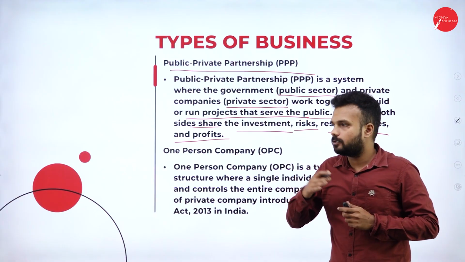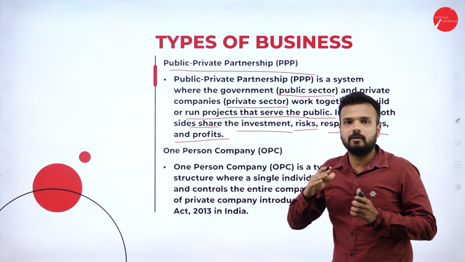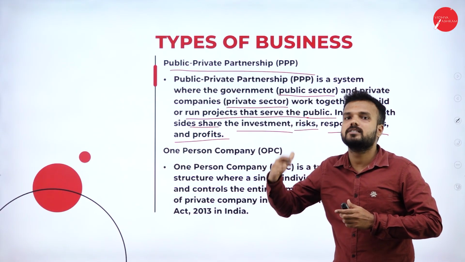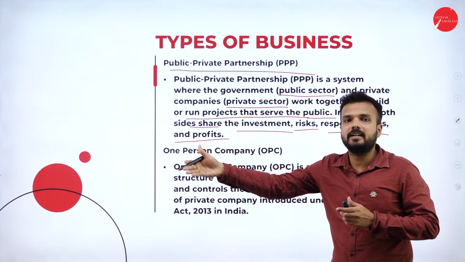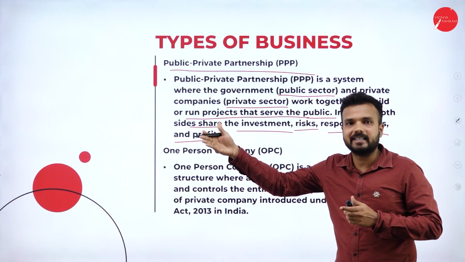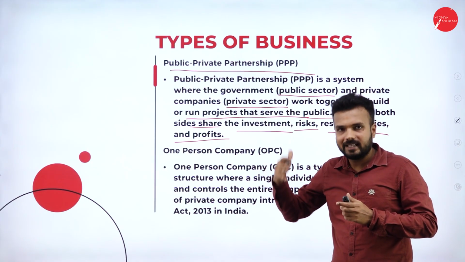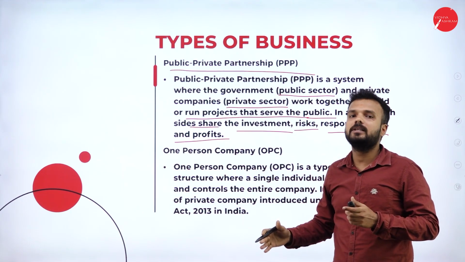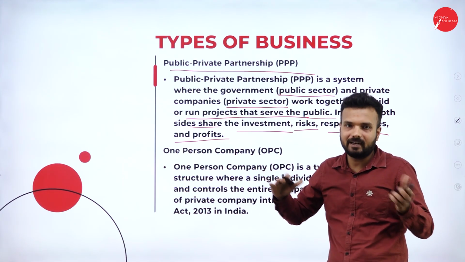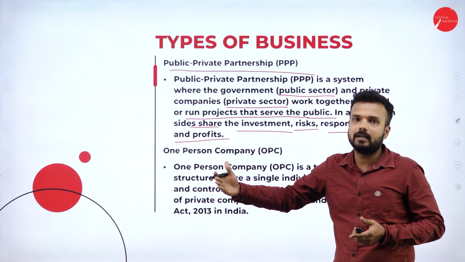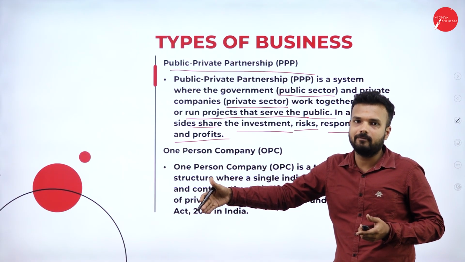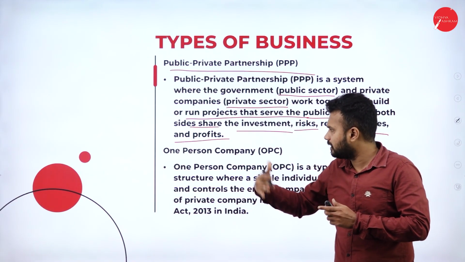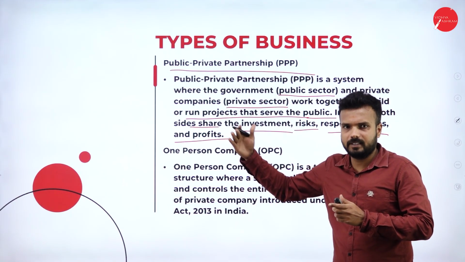Say, for example, there is a 10-way road that has been constructed from Mysuru to Bangalore. If we want to use that particular road, we are supposed to pay the toll to the private entity or the private contract agents. Because they had invested in that road, they charge the charges. So that is shared between the public entity and the private entity. Even the public people contributed to that 10-way road, and the private people also contributed, but they charge for the use of that road.